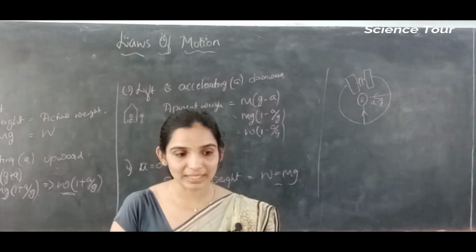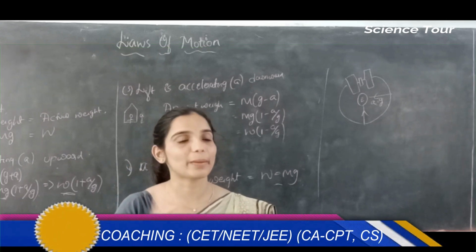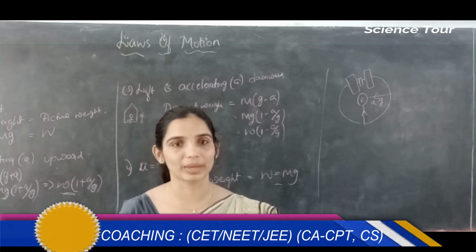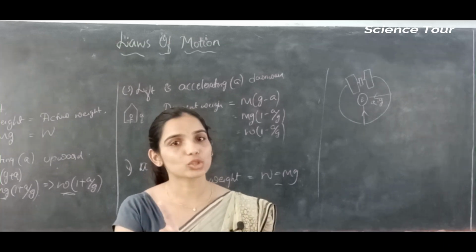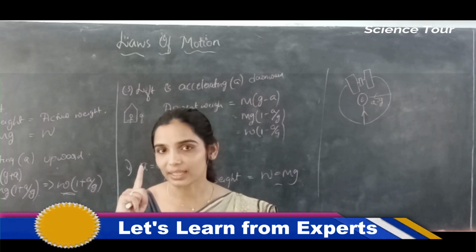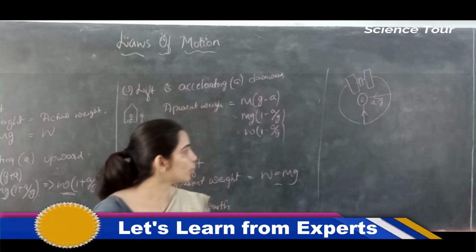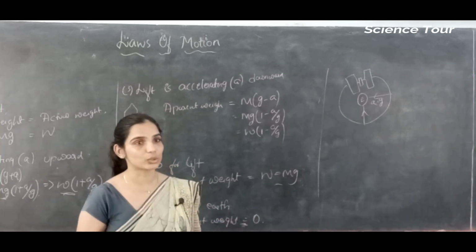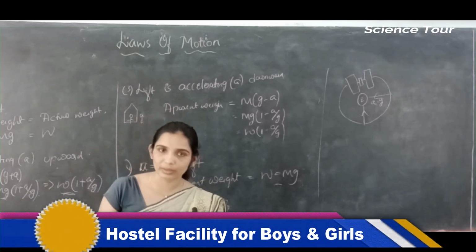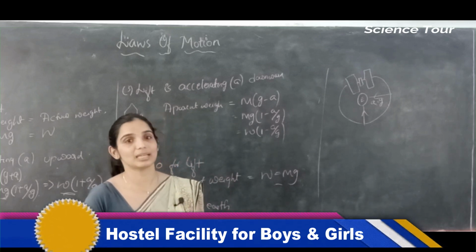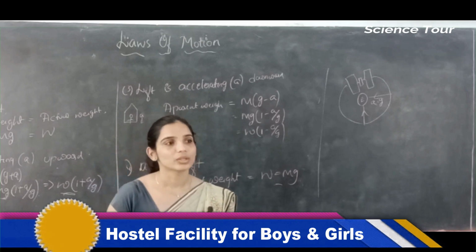But you are inside the lift. So there are two cases in which your apparent weight and real weight would be the same. One is that your lift should be at rest, not moving. Or else your lift should be moving with uniform velocity, meaning constant velocity, either upward or downward. Then your apparent weight will be equal to real weight. Real weight means your actual weight on Earth's surface, and apparent weight means the weight felt by you. Understood? They will be the same.